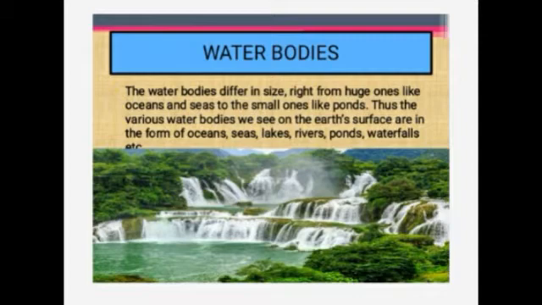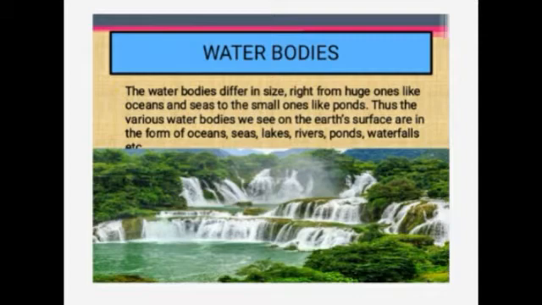Ponds means what? Kuttai, Kulam, like that. So, the various water bodies we see on the Earth's surface are in the form of oceans, seas, lakes, rivers, ponds, waterfalls, etc. The large water bodies are only called oceans. And all the oceans of the world are interconnected. Interconnected means connected with one another. Thus the water level in them remains the same everywhere. This level of the ocean water is called the mean sea level. This alone you have to understand, okay?